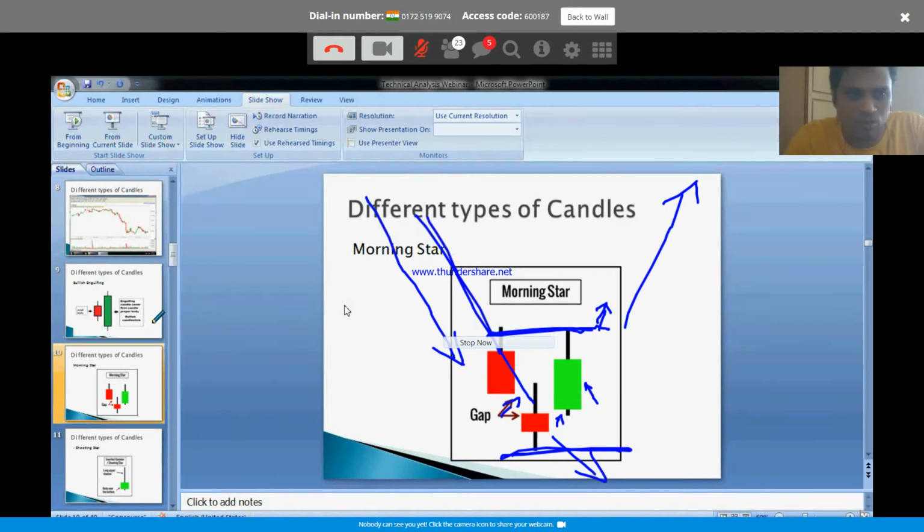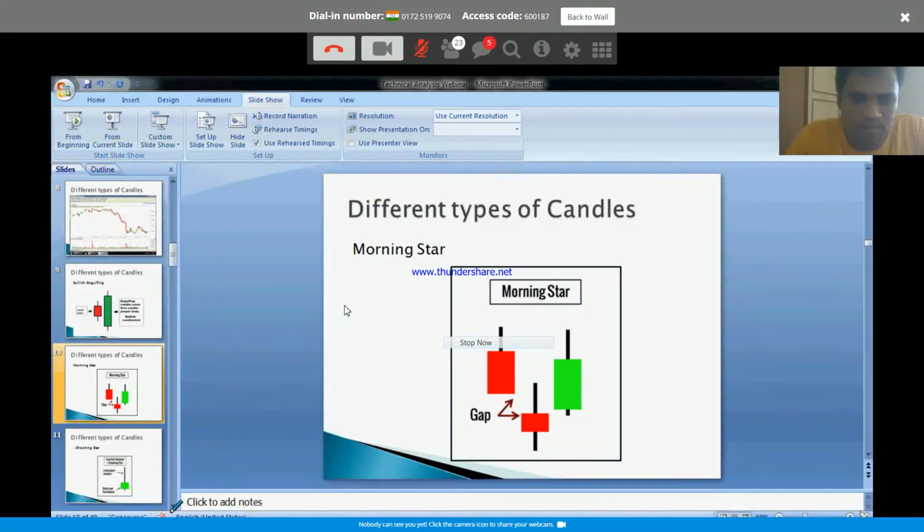What are those three? Hammer, bullish engulfing, and morning star. I think those three are very important, and there are many more out there. Once you understand this, if you are interested, you can start checking online, where you can find many places to learn about those things. But these three, I think, are very, very important. So these are on the bullish side.